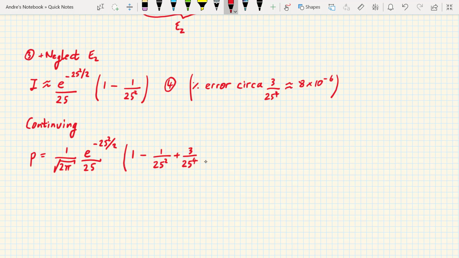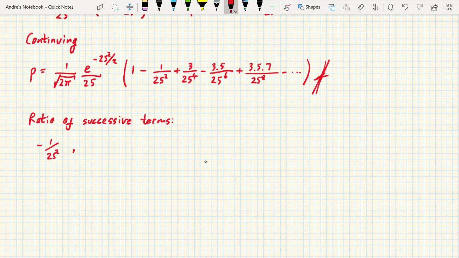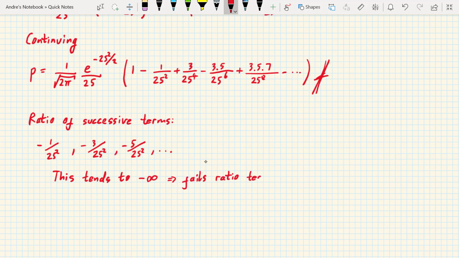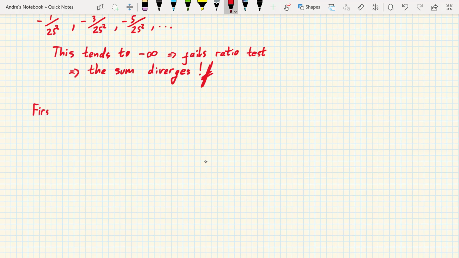The alternative is to keep on integrating by parts to get a series expansion for I. But there's a problem with this result. If we look at the ratio of successive terms, we get minus 1 over 25 squared, minus 3 over 25 squared, minus 5 over 25 squared, and so on. Not only does this become less than minus 1, it tends towards minus infinity. Therefore, the sum will initially start to converge, only to diverge as we add too many terms. Fortunately, the error of about 8 times 10 to the minus 6 by retaining just the first two terms is good enough for us.